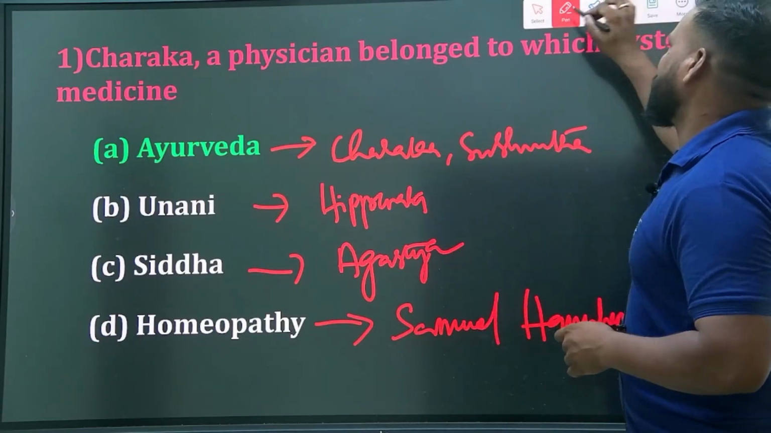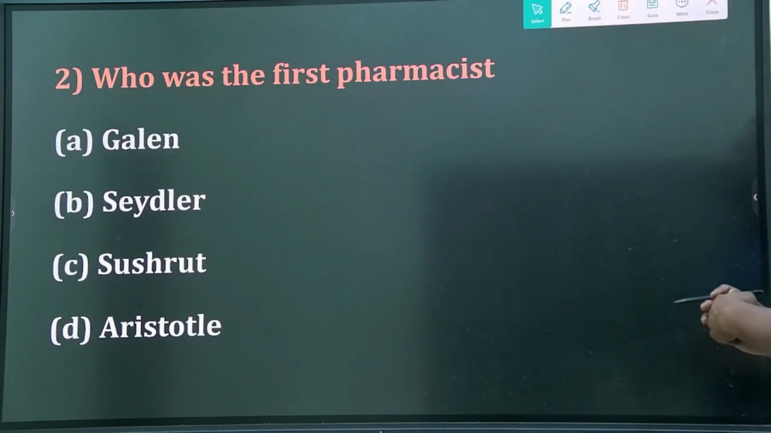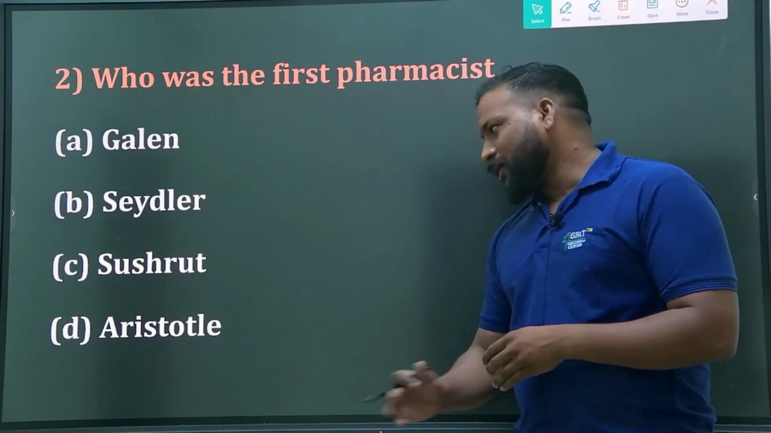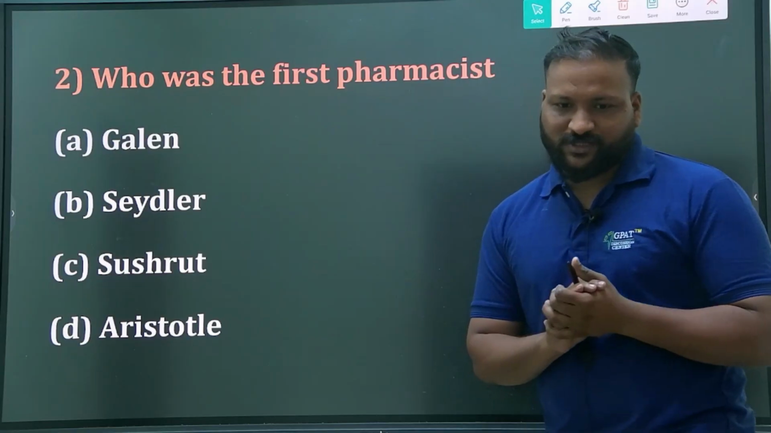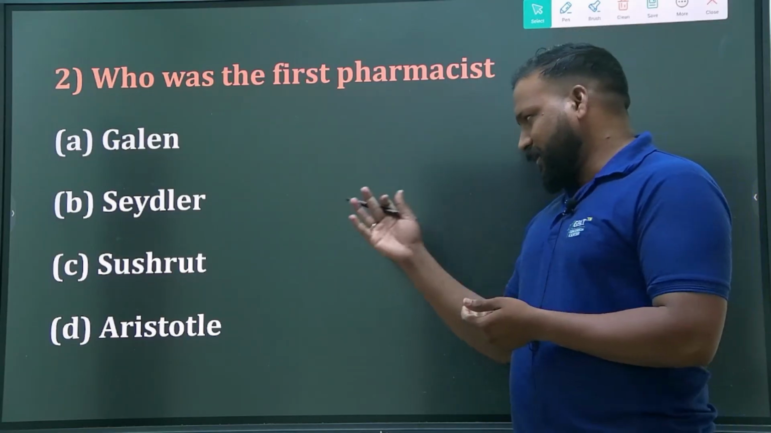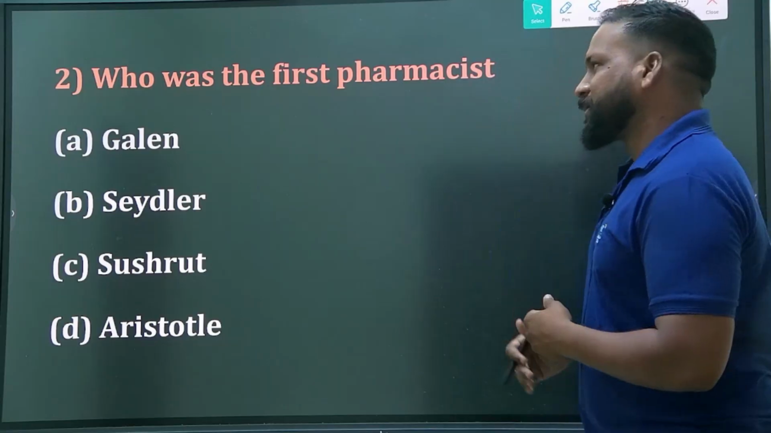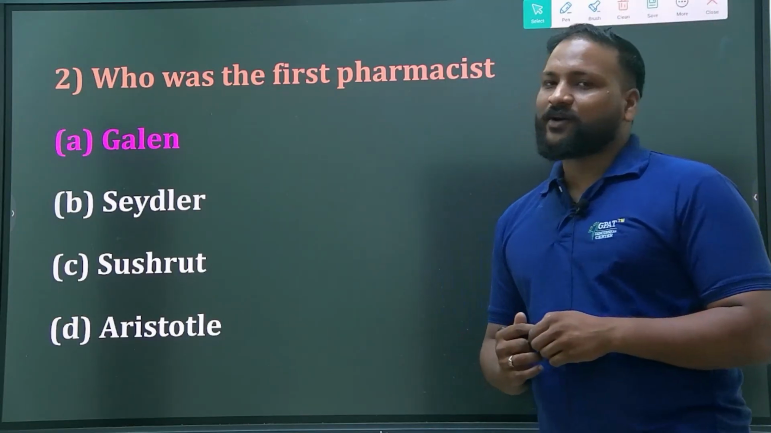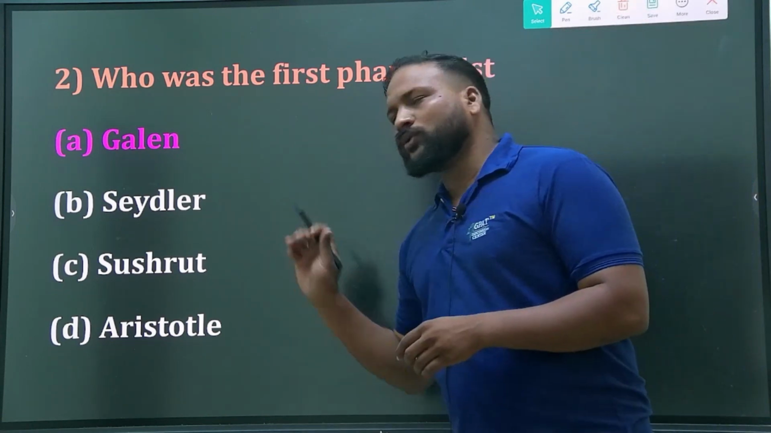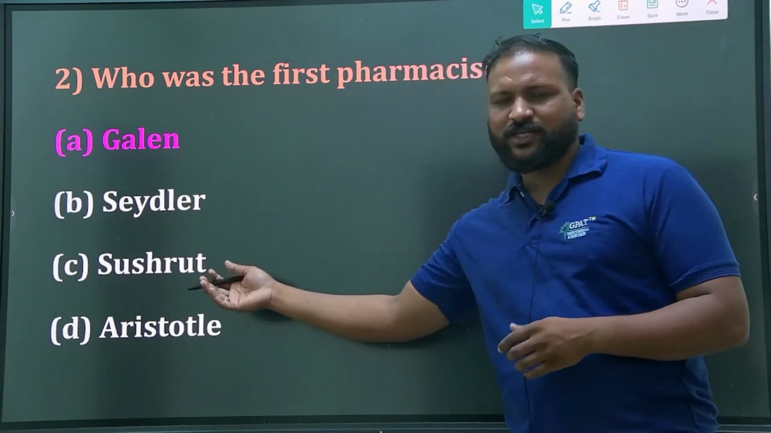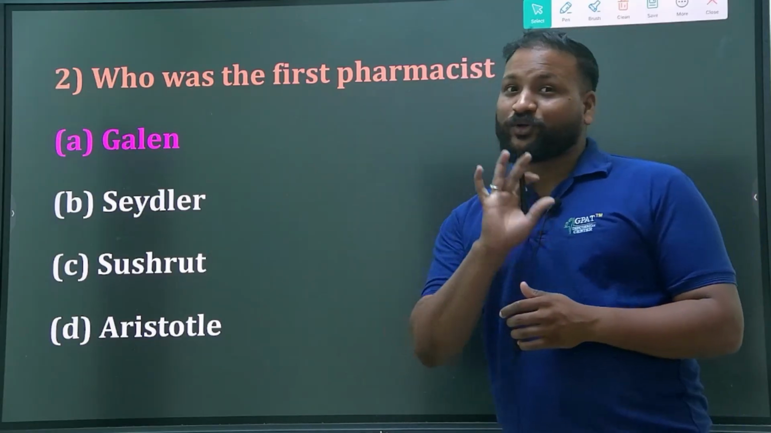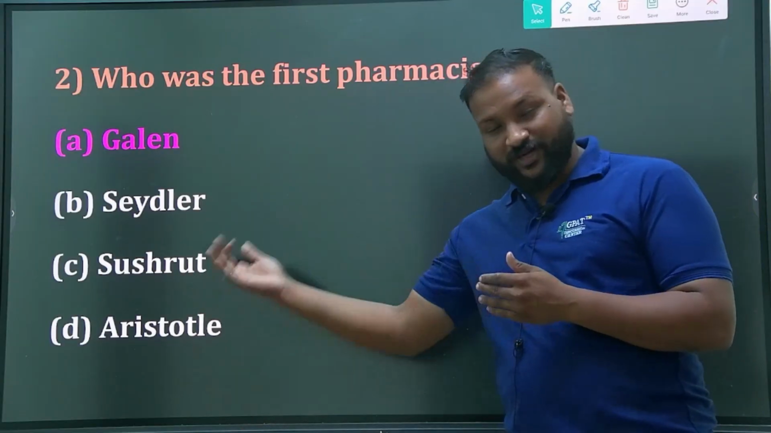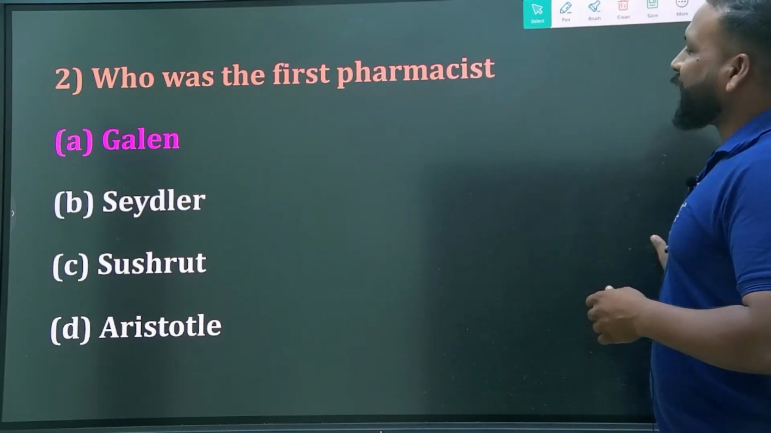Next question. Who was the first pharmacist? Option A, Galen, B, C. A. Sedler, C, Shrestha, or D, Aristotle. Undoubtedly, option A, Galen is known to be the first pharmacist. I don't want to reveal the other titles because we are going to have questions on these options. Very good. Keep going like that.